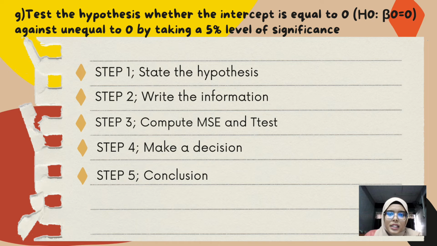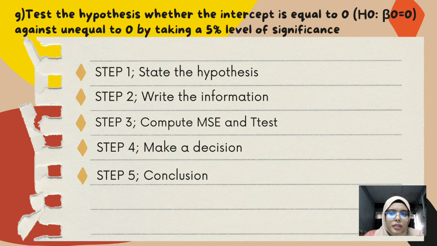First, state the hypothesis. The hypothesis is H null, b1 equal to 0, versus H1, b1 unequal to 0, which is the claim. For the second step, write the information. In this